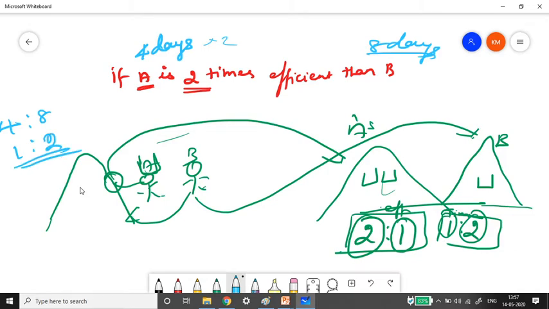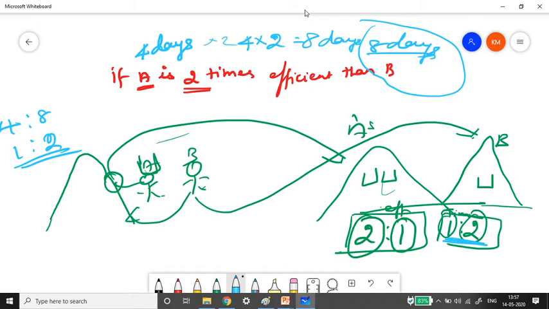Got it? So it is a 1 to 2 time ratio. If they ask you that A does a job in 4 days and he is 2 times efficient than B, then find in how many days B will do the work. Then you can easily multiply the number of days done by A, that is 4, into the efficiency, that is 2, which gives you B. So B will do the work in 8 days.